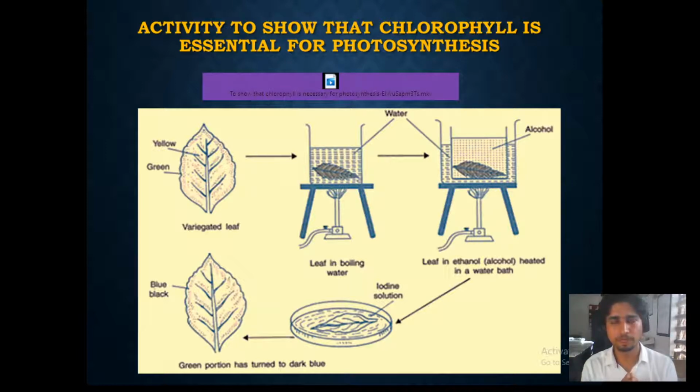Starch is the reserved food material, and the plant consumes all the reserved food material when it is not performing photosynthesis, because we are placing the plant in the dark where it cannot perform photosynthesis without light energy, so it is using all the starch present inside. Now we are bringing that plant out from the dark to the light. We are placing that plant in the light for 6 hours.